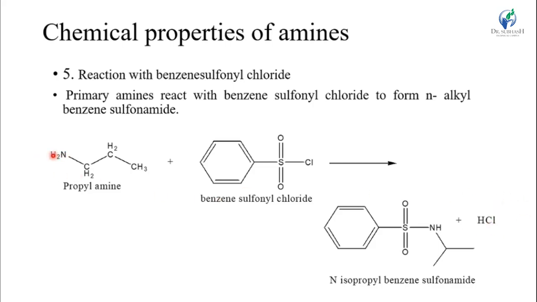One H from NH2 and one Cl are liberated, making one HCl molecule, which is removed. The NH group is attached here, making the N-isopropyl benzene sulfonamide, because the nitrogen group is attached at the iso position, so that's called isopropyl. This is a sulfonamide group.